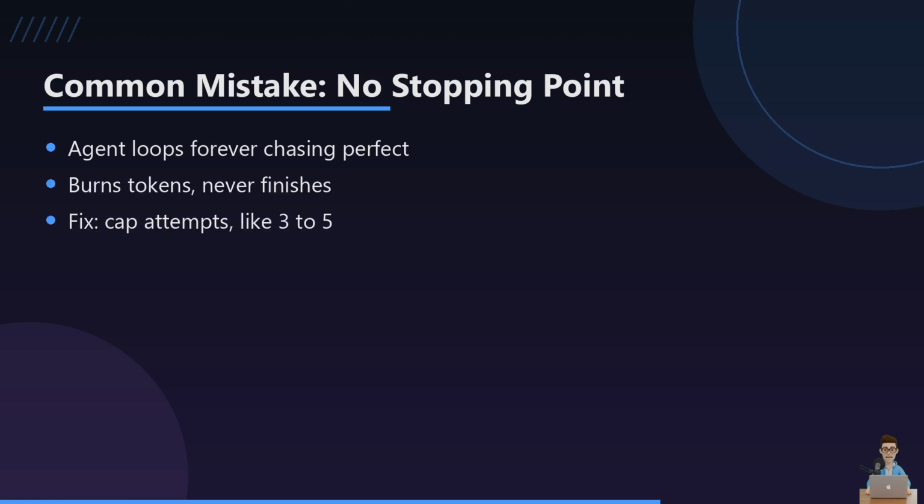Here is a mistake I have actually made. I set up a reflection loop without a hard cap on attempts, and the agent kept refining a good enough answer into oblivion, burning through the token budget. The fix is embarrassingly simple. Just cap it at 3 to 5 tries and accept the best one after that.